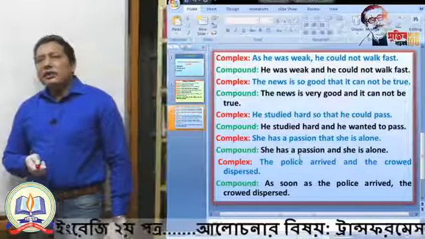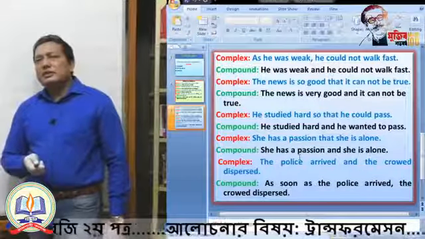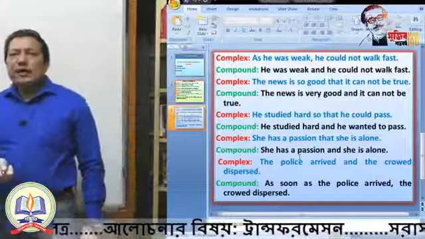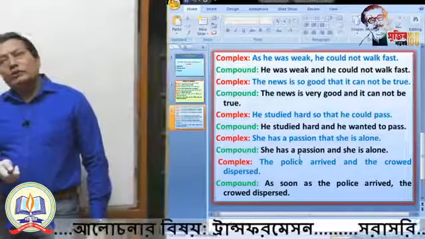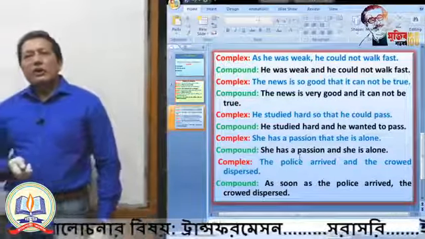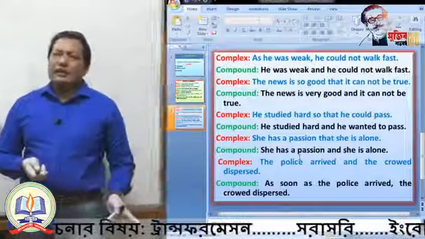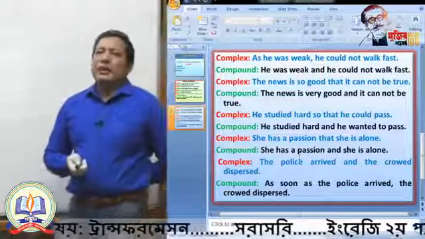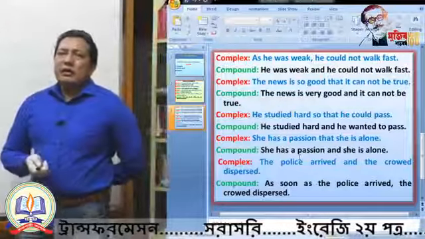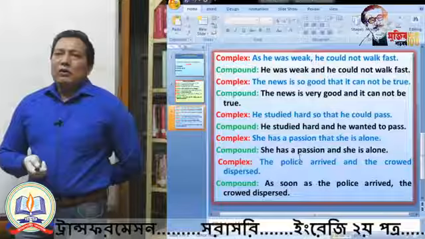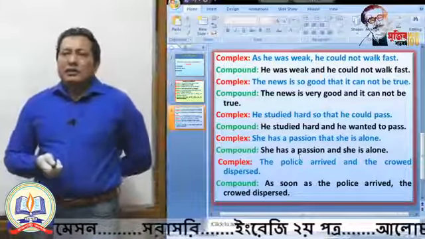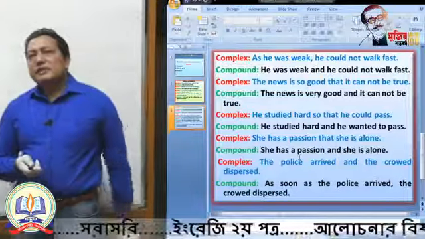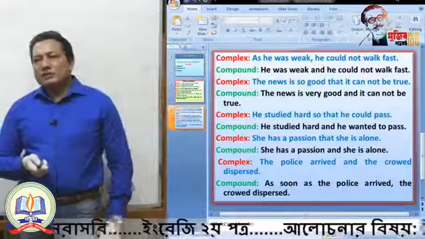So you can transform it into complex very easily. How? As soon as indicates time, when also indicates time. So you can use both when or as well as soon as. So if you want to make it complex, of course you can use here, when the police arrived, the crowd dispersed, or you can use, as soon as the police arrived, the crowd dispersed.